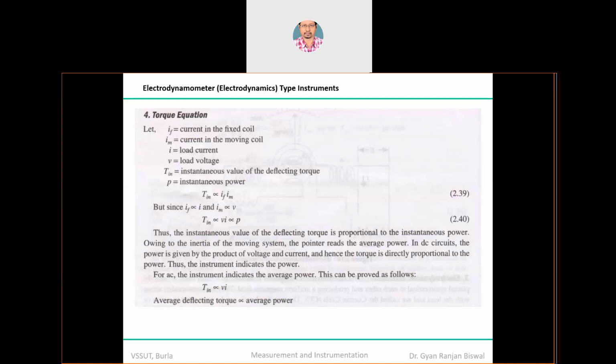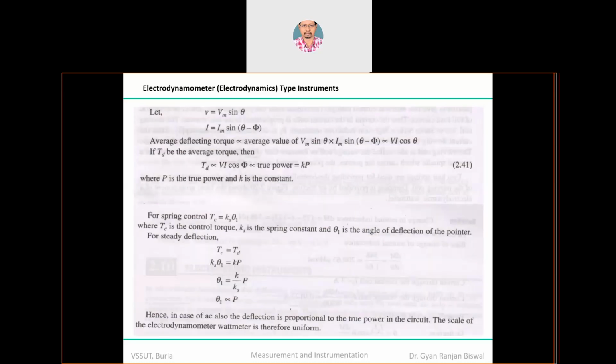Now, considering the inertia of the moving system, the pointer reads the average power, right? Why will it read the average power? Because it is a mechanical instrument and it always has some inertia, and inertia cannot change very fast, instantly, with respect to the change in voltage or an electrical parameter. That's why you are able to measure the average power. So in a DC circuit, the power is given by the product of V into I, and hence the torque is proportional to it. So that is the average power you got.